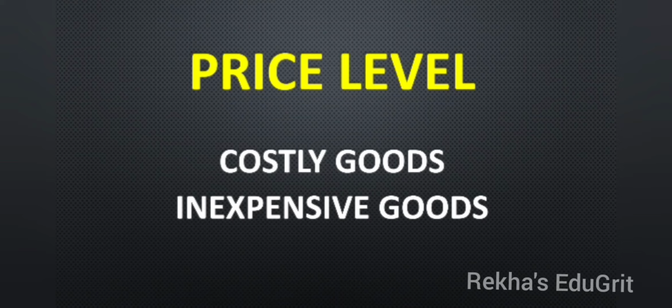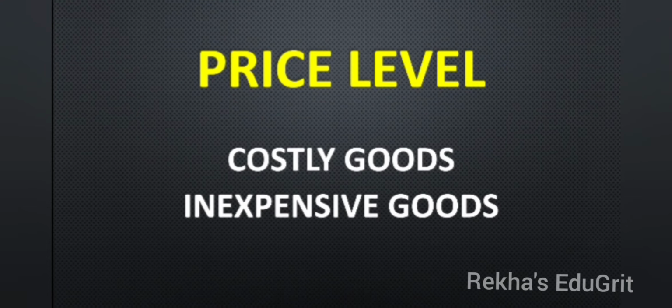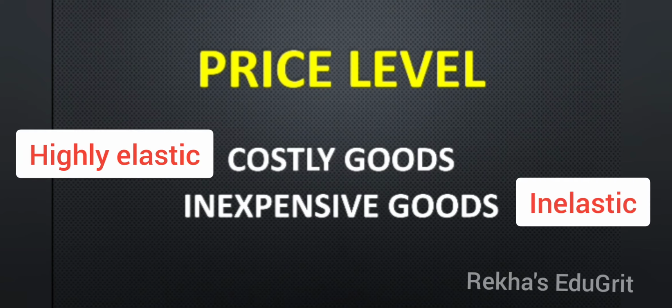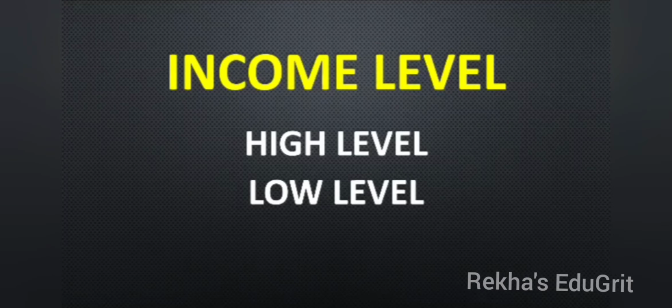For example, the rich and poor do not bother about the prices of the goods that they buy. The rich buy Banaras silks and diamonds at any price, but the poor buy rice and cloth whatever their prices are. Therefore, for costly goods it is highly elastic, and for inexpensive goods it is inelastic demand.